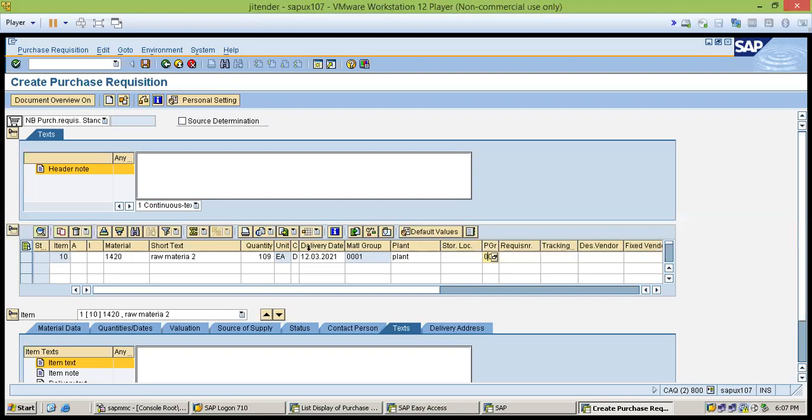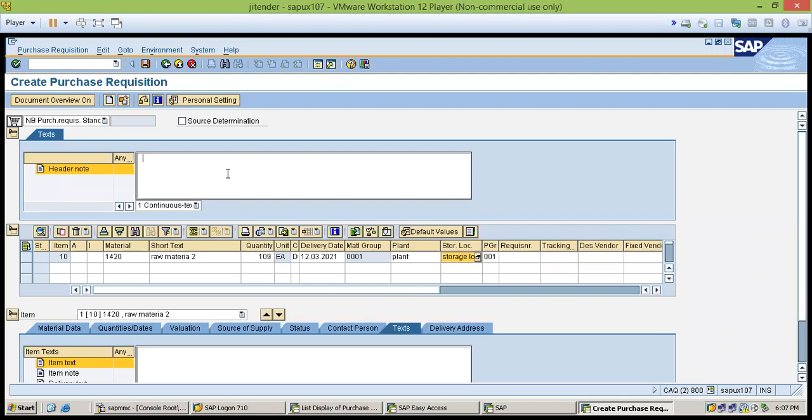Here one piece of information is not mandatory, but if you know where you want to place this material, you can enter the storage location. We call it storage location here. If you know it, you can enter it here. This is the minimum entry.